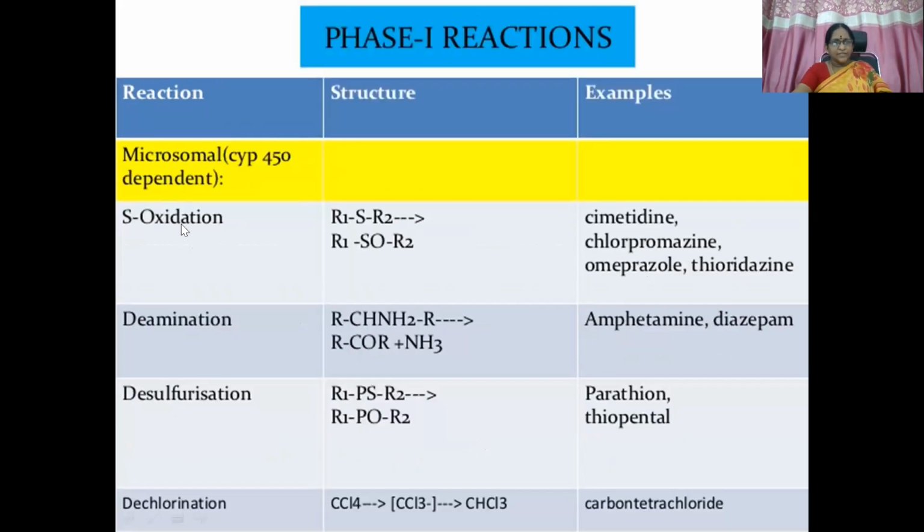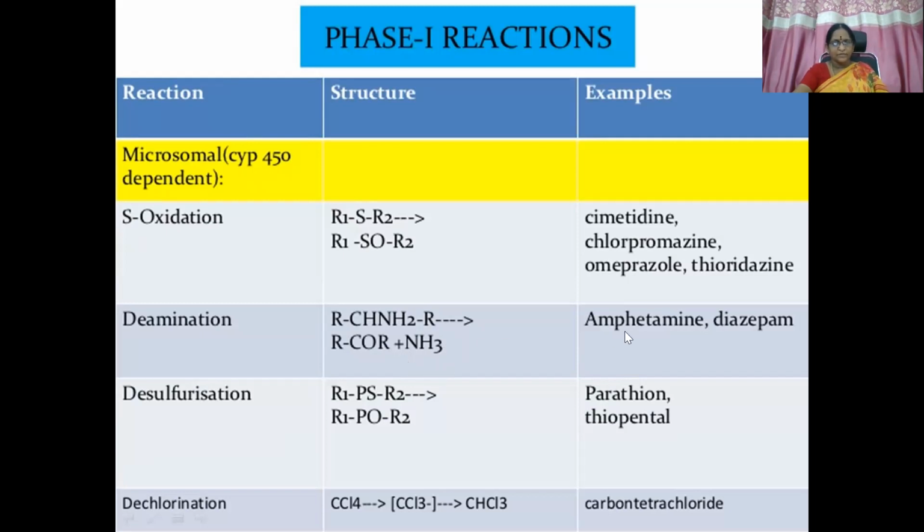Then S-oxidation, deamination, desulfuration, dechlorination. S-oxidation means again, oxygen is attached to the S atom. Cimetidine, chlorpromazine. Deamination: the amine group which is present in the straight chain is cleaved, and then an ammonia molecule is liberated.